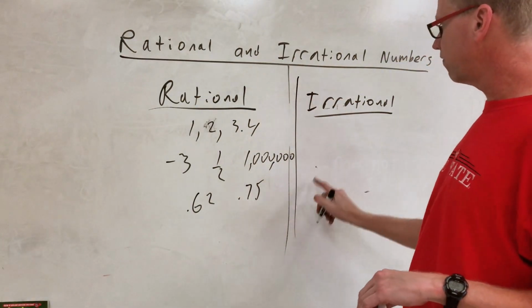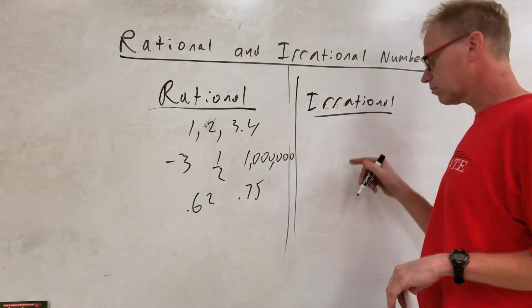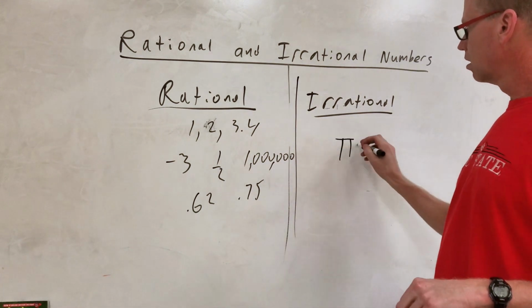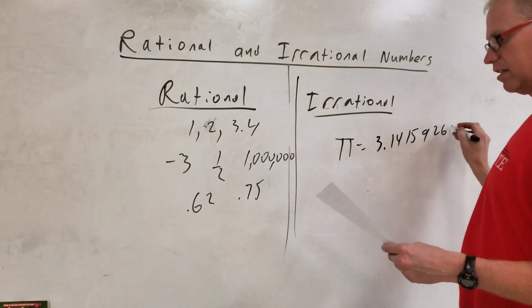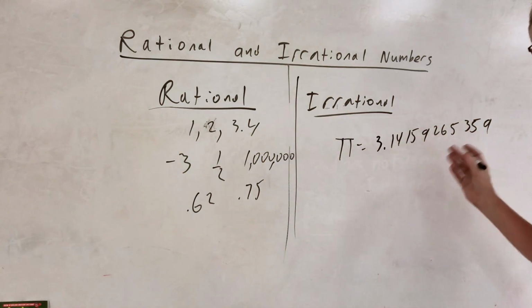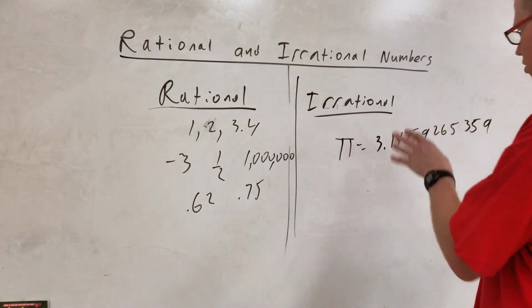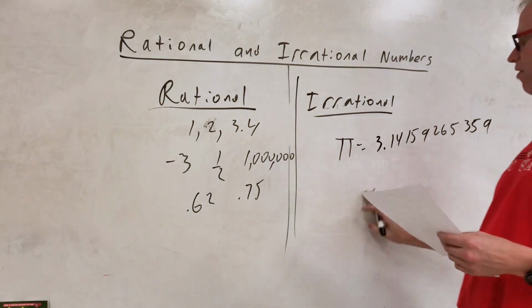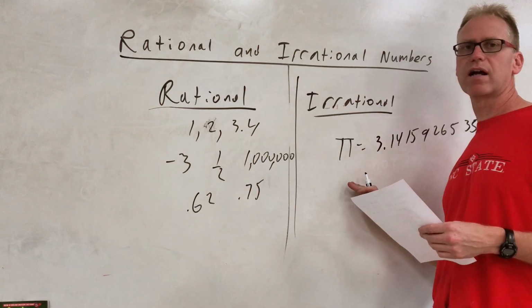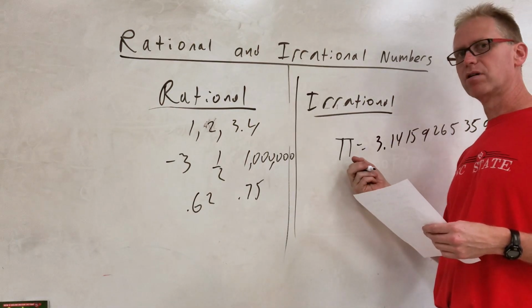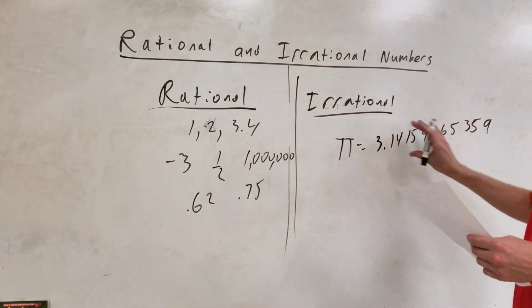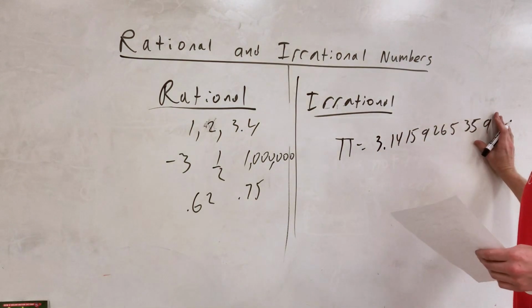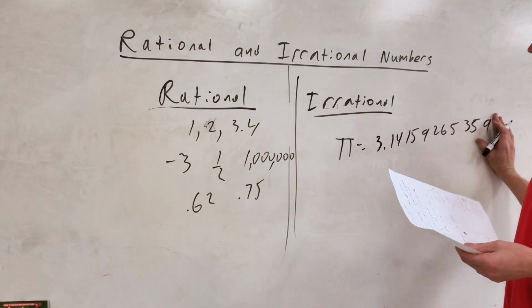Irrational numbers, the most famous irrational number is pi. Pi is the following: 3.14159265359, and it keeps going and there's no pattern. So pi is the most famous. So if you ever had a question that talks about rational, irrational numbers, you're going to have pi in it most likely. This is an irrational number. You can't form a ratio to form this number because it doesn't repeat. It just keeps going forever.